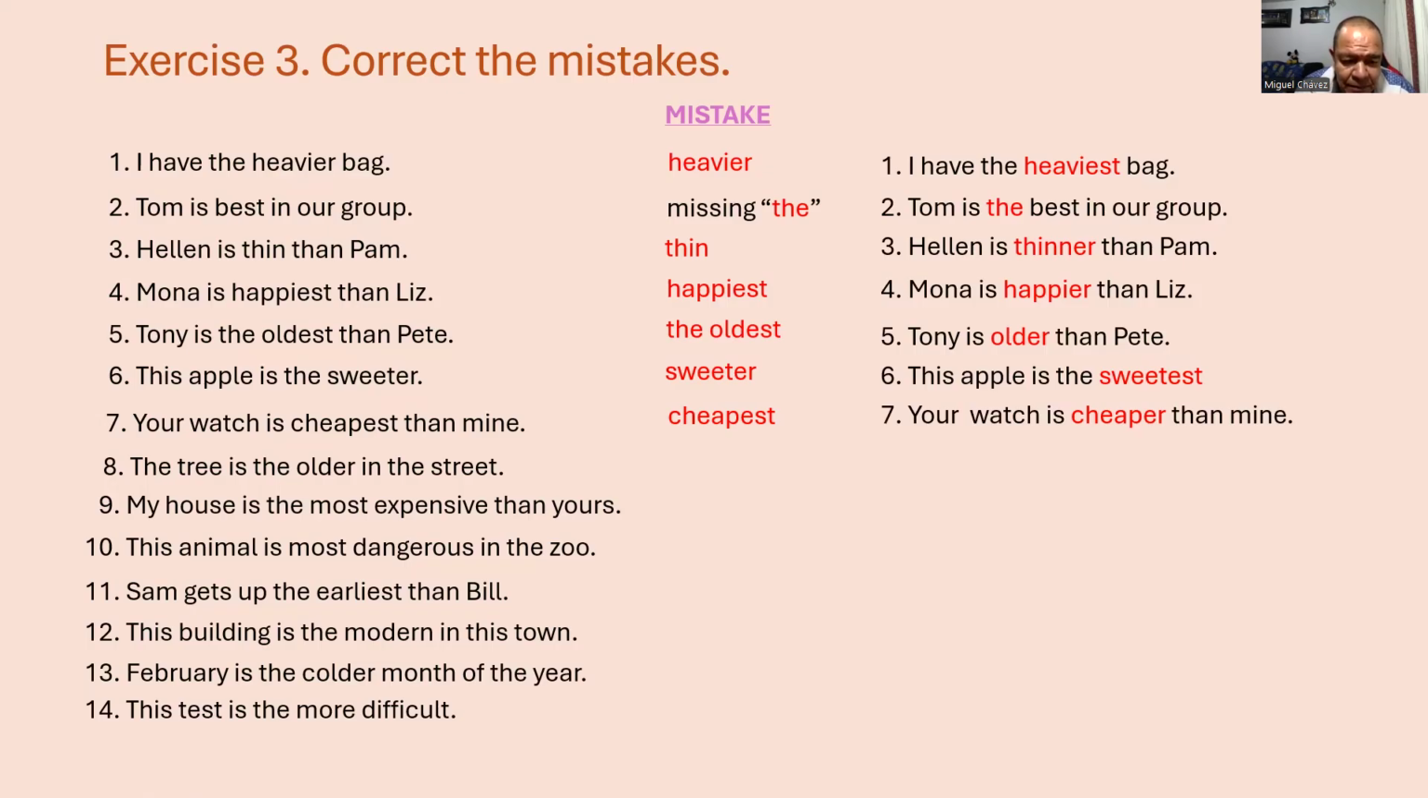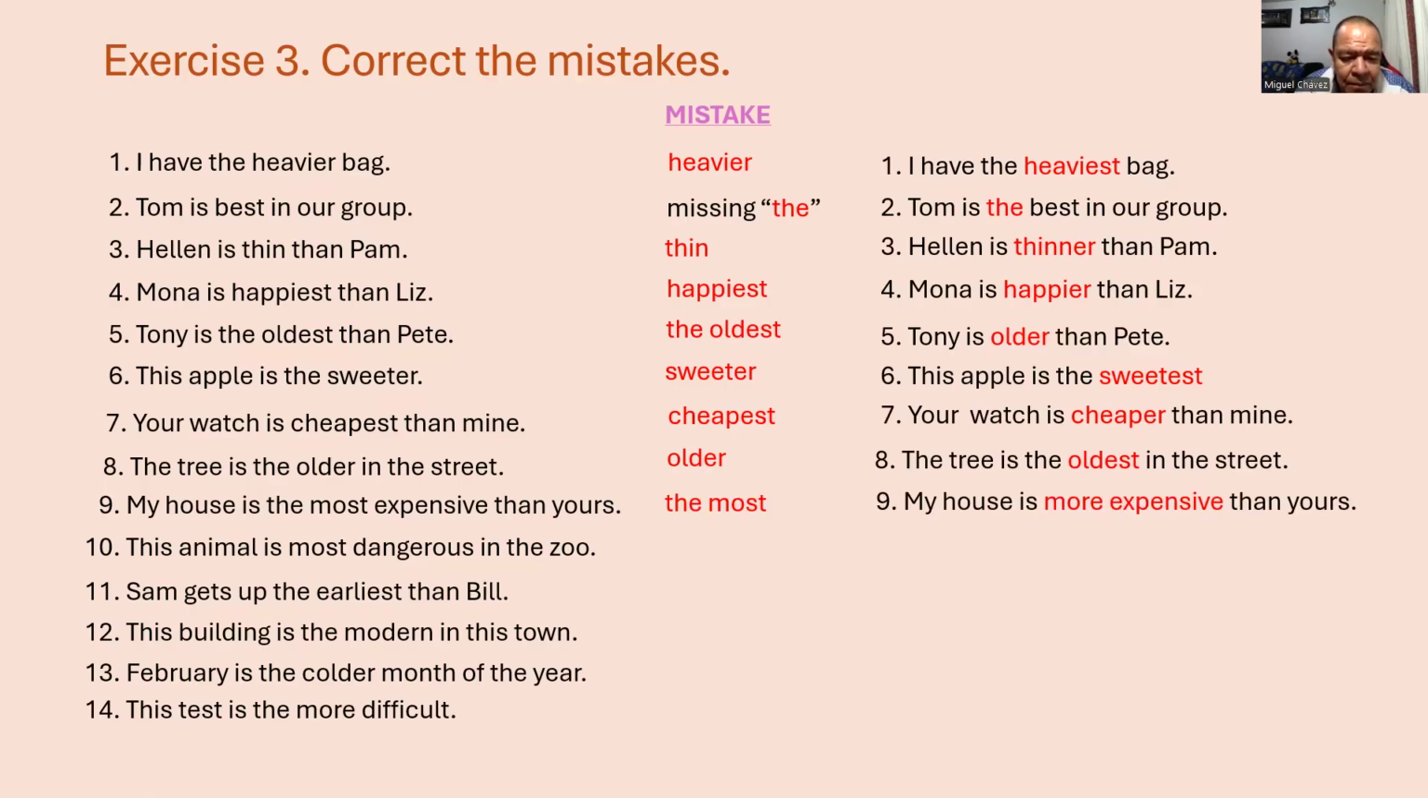Number 8. The mistake is older. The tree is the oldest in the street. Number 9. The mistake is the most. My house is more expensive than yours. Number 10. The mistake is the word the. This animal is the most dangerous in the zoo.